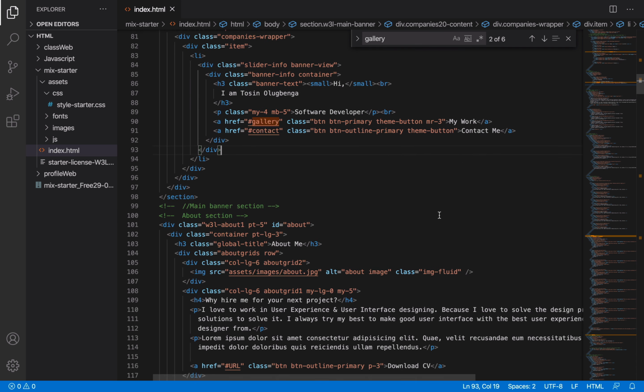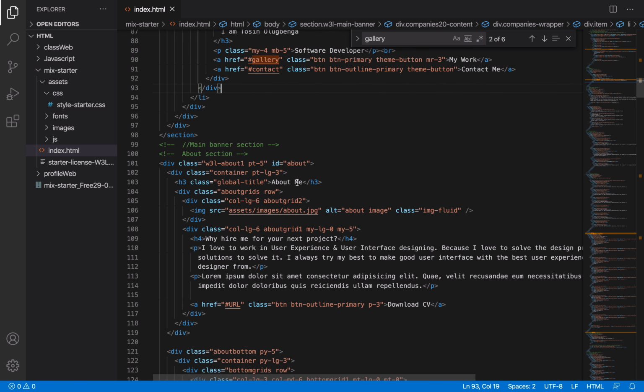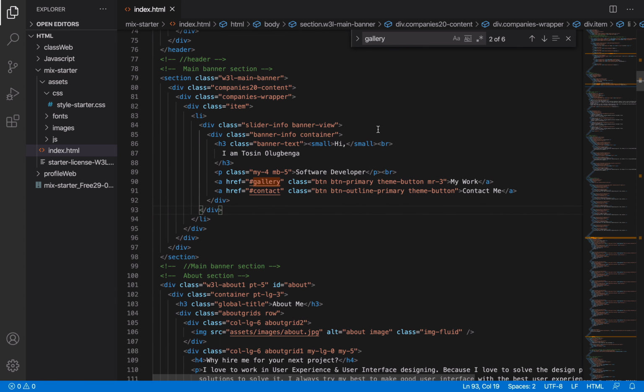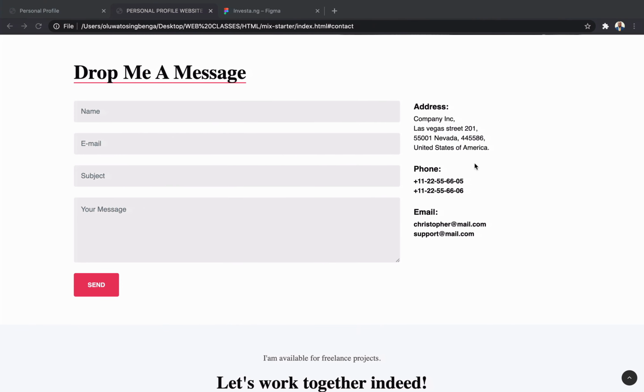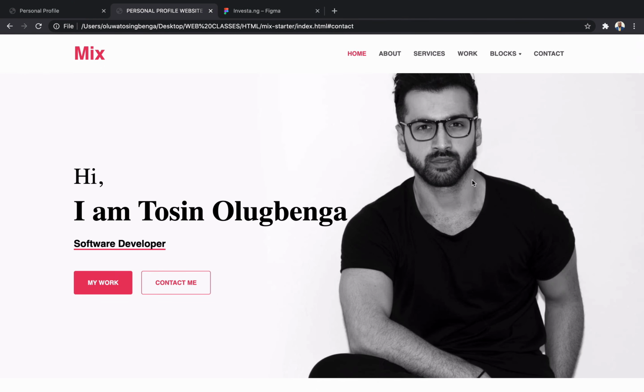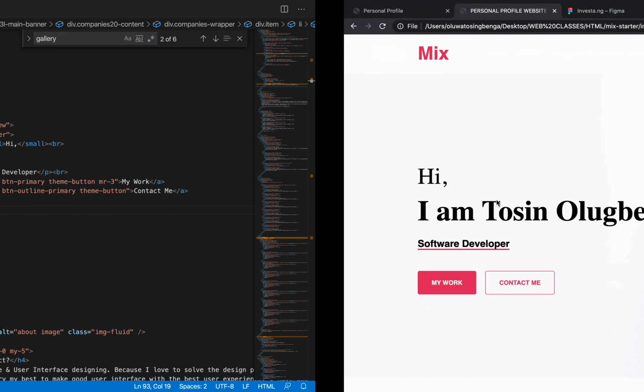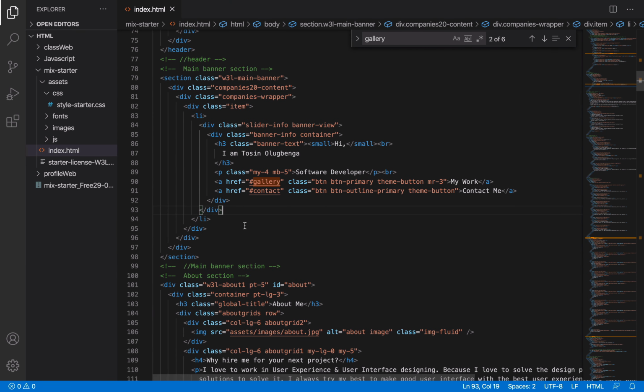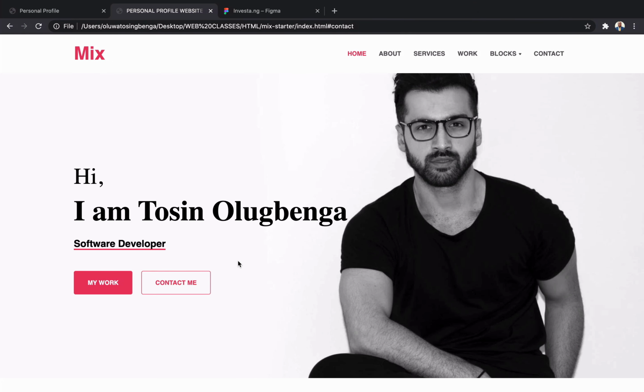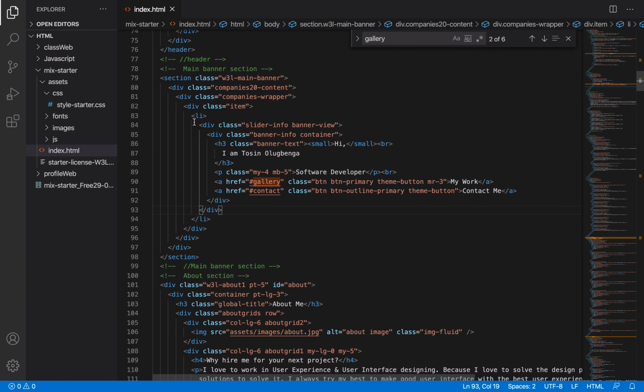So here now, next we move to about me. Everything there is okay. So of course you would wonder that there is an image on the home page here. Where did this image come from? Because it's supposed to be within that section. So most likely that image is going to be added via the CSS as a background image for this particular section.